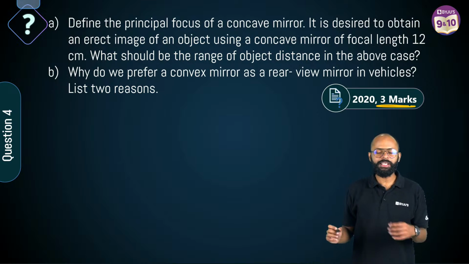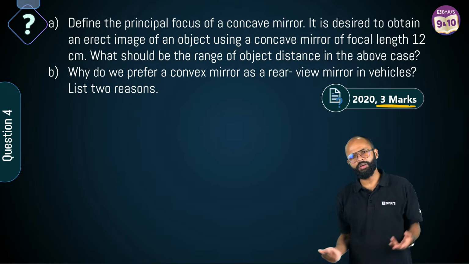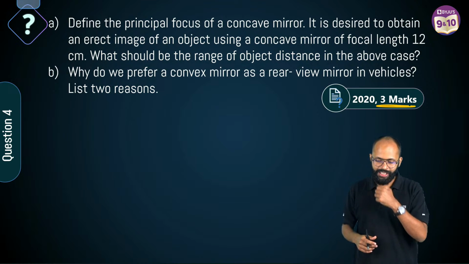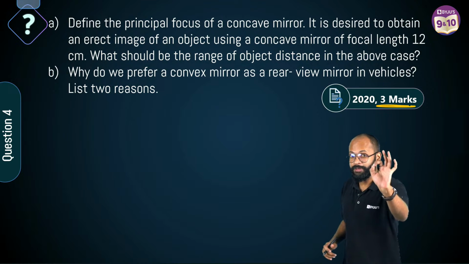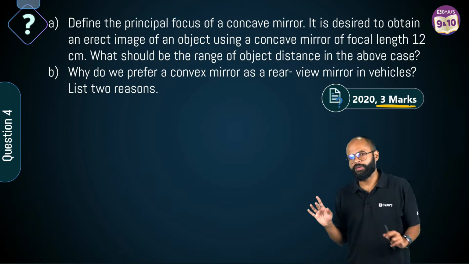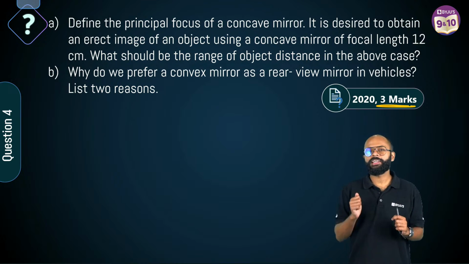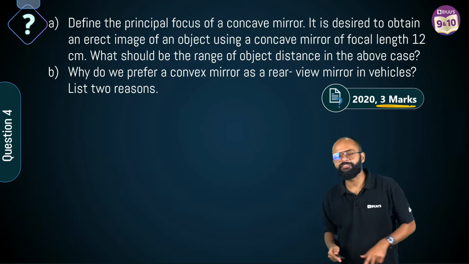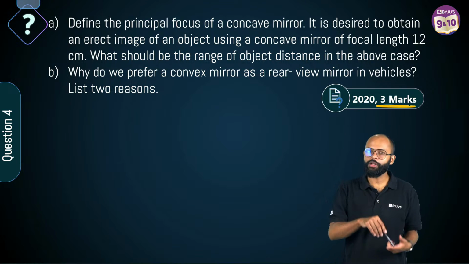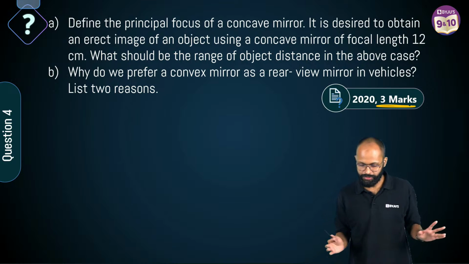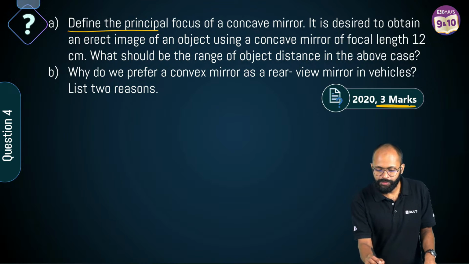Namandeep, you are scared? Focus a bit, keep answering, and the fear will go away. It's a very simple thing. Define the principal focus of a concave mirror. When light rays parallel to the principal axis fall on the concave mirror, they meet at a point on the principal axis. This point is called the principal focus. Okay? This is how you will define the principal focus.